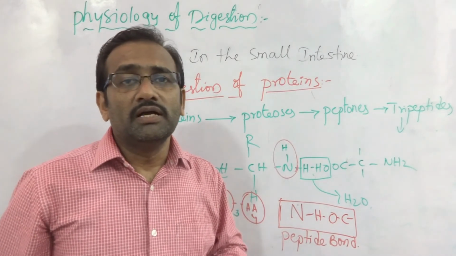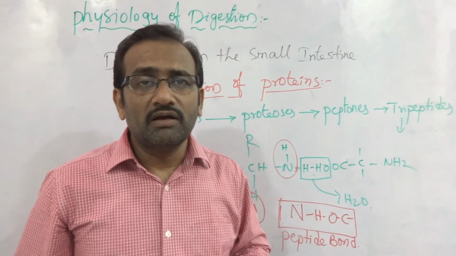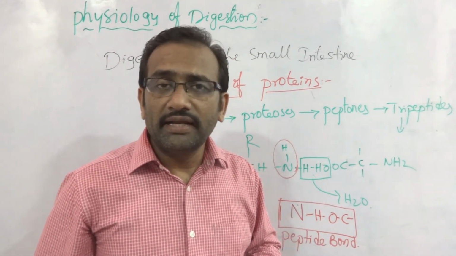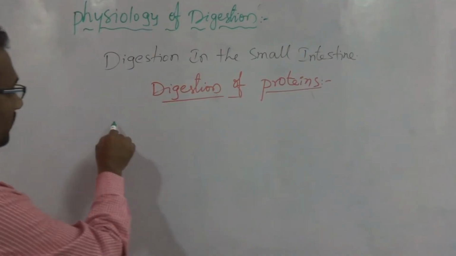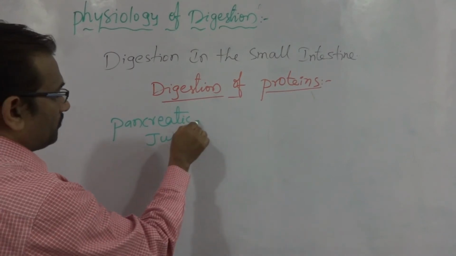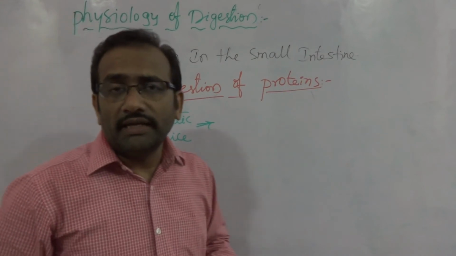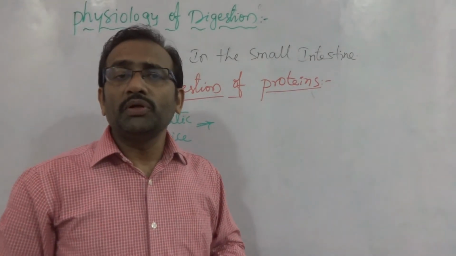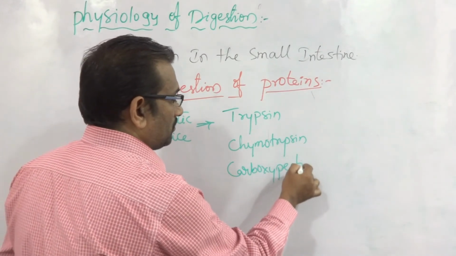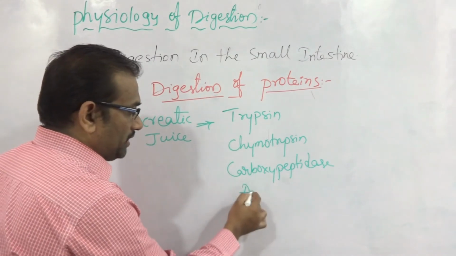This is called the breakdown, or digestion, of proteins in the small intestine by the action of pancreatic juice and intestinal juice. Pancreatic juice contains the following proteolytic enzymes: carboxypeptidase and aminopeptidase.